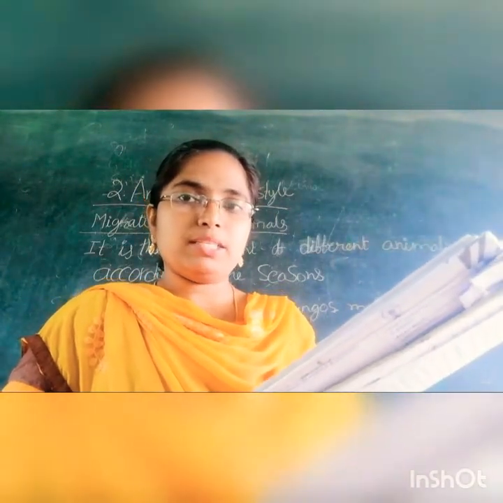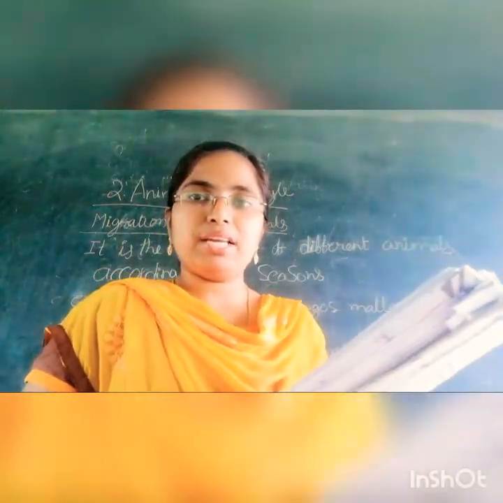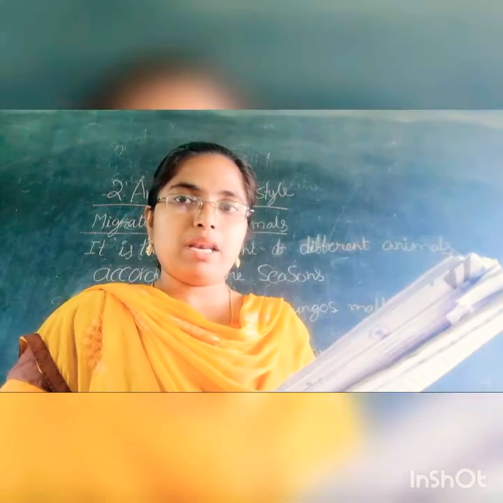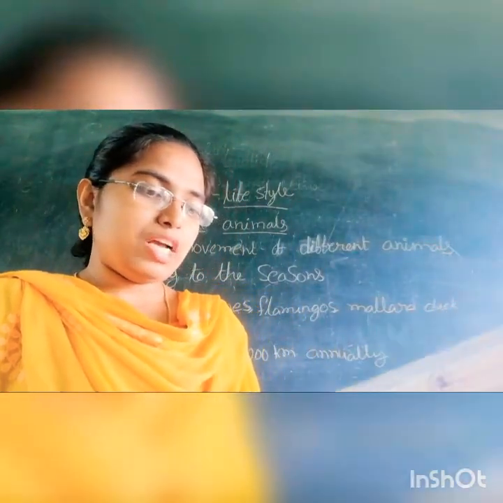Some popular birds which migrate to India from Siberia. Siberia is in Russia. So some popular birds which migrate to India from Siberia are painted storks, Siberian cranes, flamingos, night heron, mallard duck. So these are the migrating animals. For example, the Arctic tern. This is the Arctic tern.